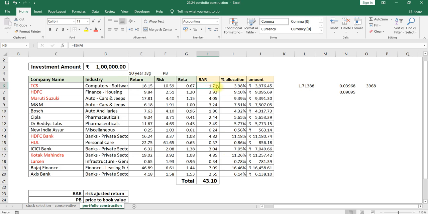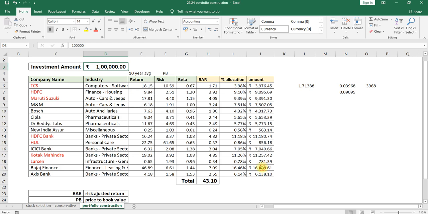We have to do 1.71 divided by 43, 4.05 divided by 43, 1.86 divided by 43. Then you will get a percentage. That percentage needs to be multiplied with the 1 lakh rupees. That will be the amount we are going to invest in each stock.